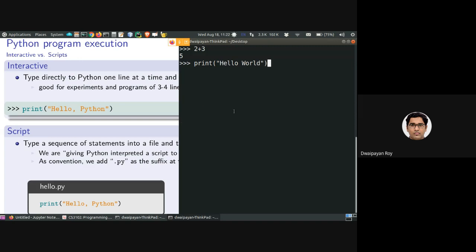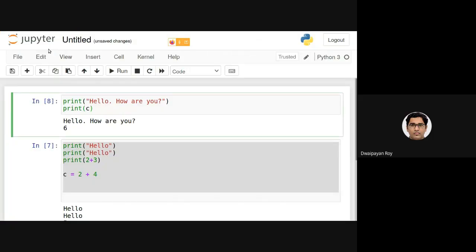That is why this is not entirely a script or entirely interactive based coding.